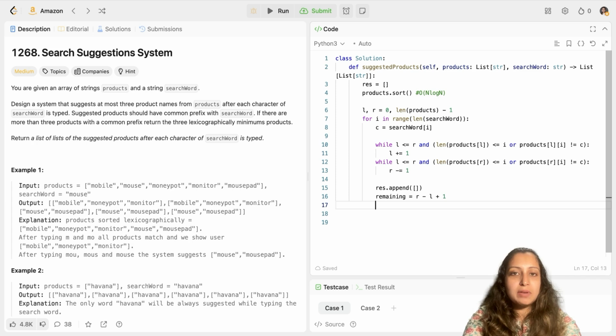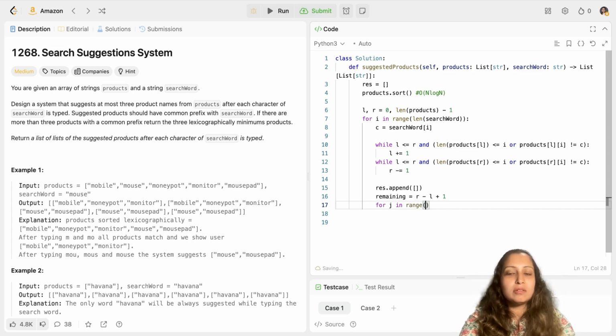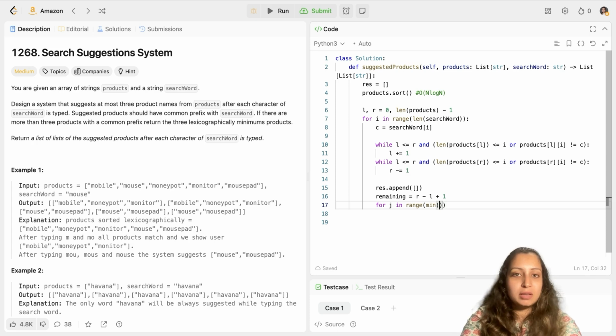So now I will go through this remaining list. For J in range, and what would be the range? I need the top 3 words, but the remaining could have more than 3 words. It could have less than 3 words, or it could have 0 words. So my range would be the minimum of 3, because I need 3, or remaining. In case my remaining is just 2, that is, I have only 2 words that meet the same prefix criteria, then only those 2 words will be returned. If I have say 5 words that meet the same criteria, then the top 3 words will be returned.